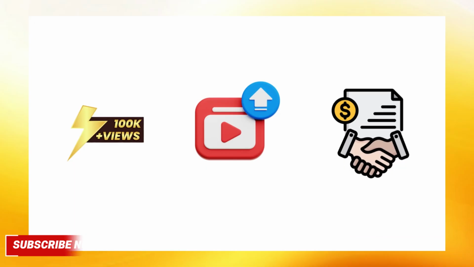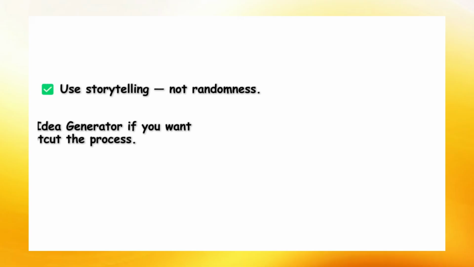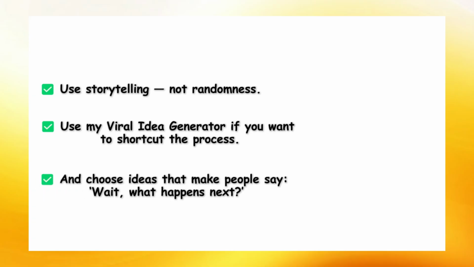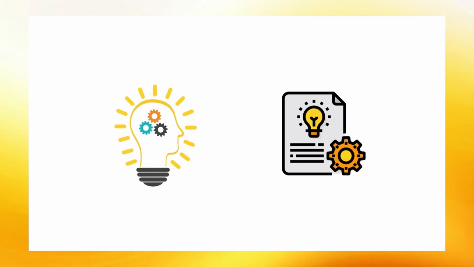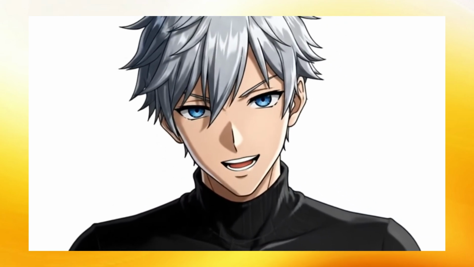Now let's pick our idea. Alright, let's go with this one, the samurai who fought his own future. Sounds epic, right? It has conflict, emotion, and mystery. Everything an anime fan loves. So we're going to use this as our concept for the rest of the video. This will be the storyline we turn into a real anime episode using Sora 2, our project, the samurai who fought his own future. So that's step one, finding a viral anime idea.